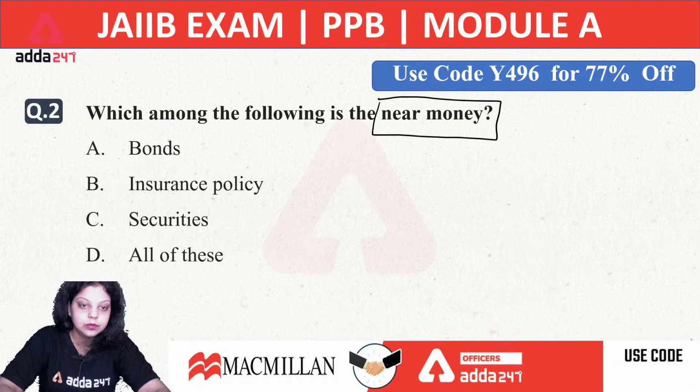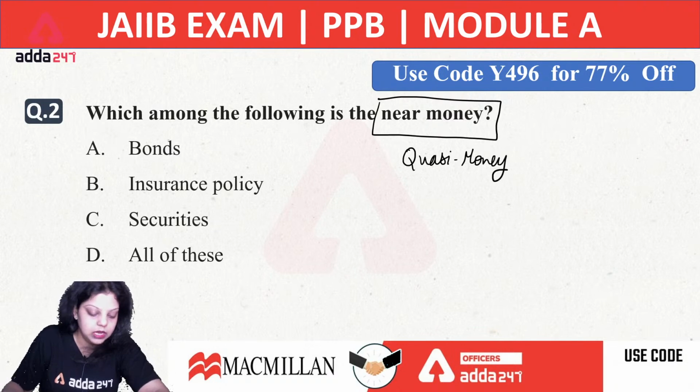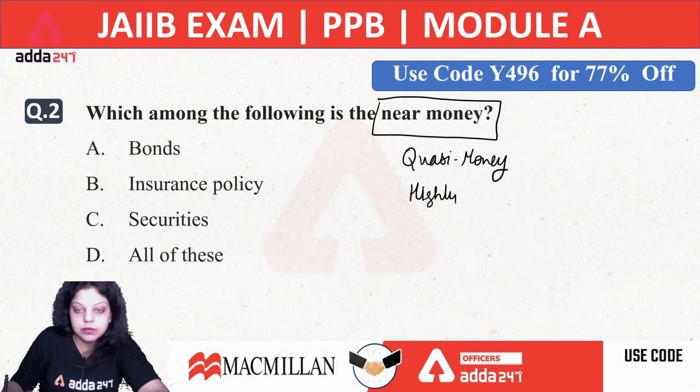So, first of all, if we are talking about near money, it is also known as quasi money. Okay. Near money is also known as quasi money, or it refers to highly liquid asset. Now, what does highly liquid asset mean?